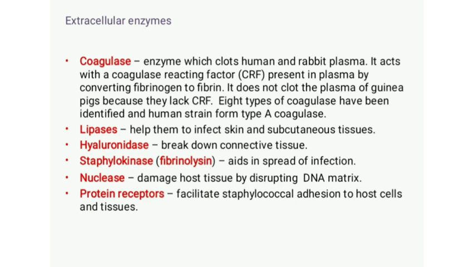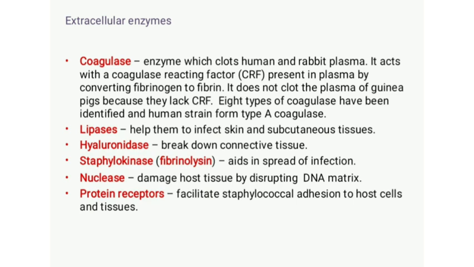Then another one is nucleases, which is also an extracellular enzyme produced by Staphylococcus aureus, which damages the host tissue by degrading the DNA matrix. That is, nuclease has the ability to degrade the phosphodiester bond present in the DNA, thereby damaging the tissue.